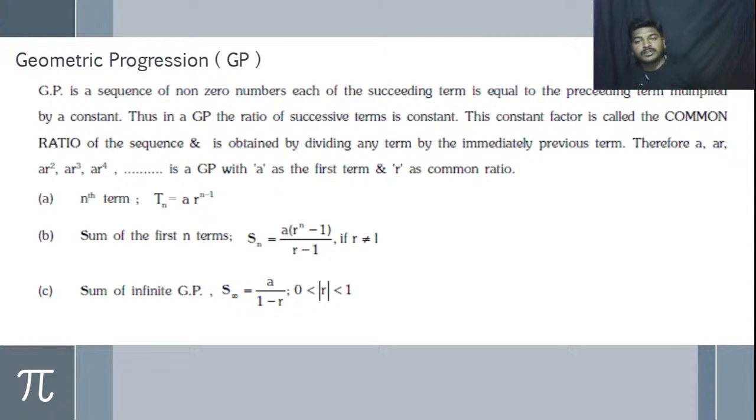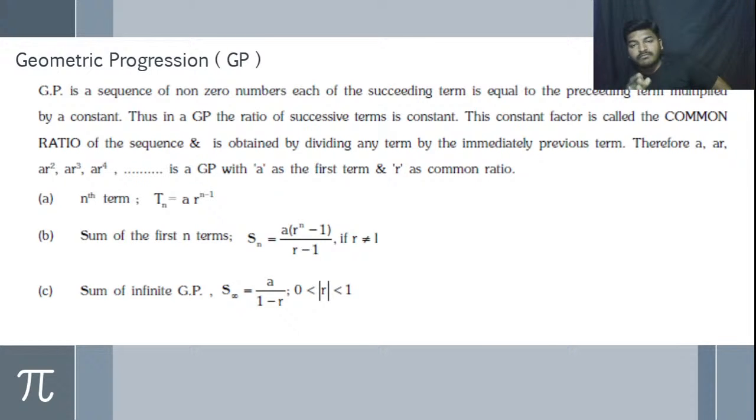Coming to the geometric progression, when we have a difference or a sum, then we use the concept of AP.